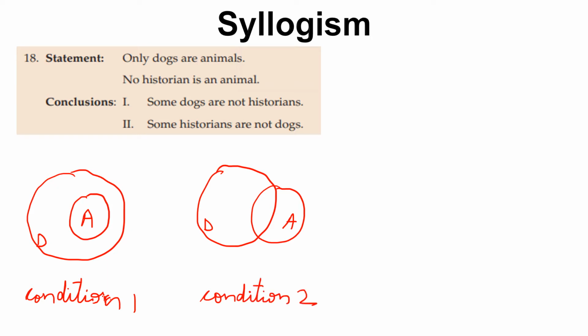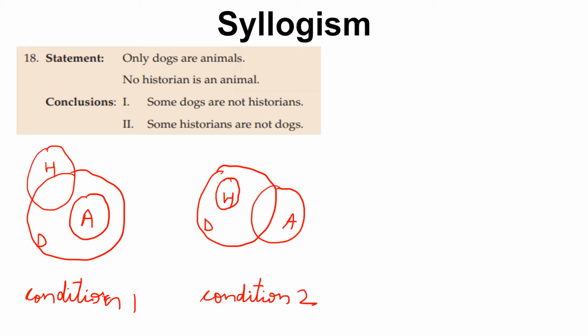Now we move to statement 2. Statement 2 says no historian is an animal. So this represents historians, and you can see historians and animals are not intersecting. Now there can be one more condition where historians are here.